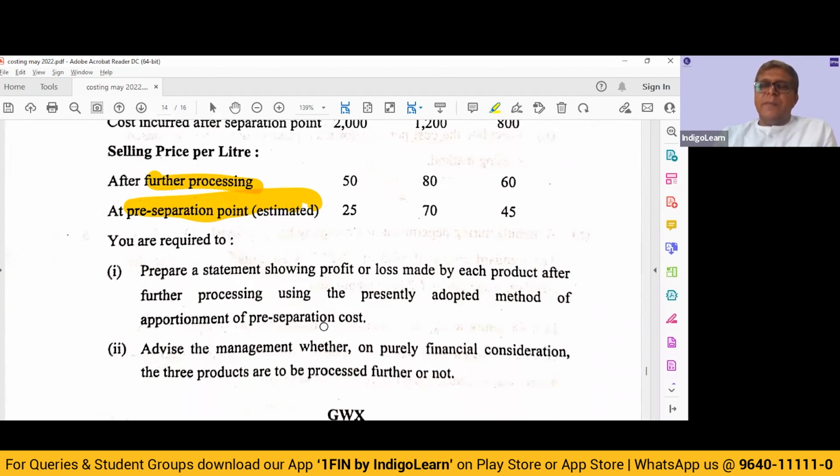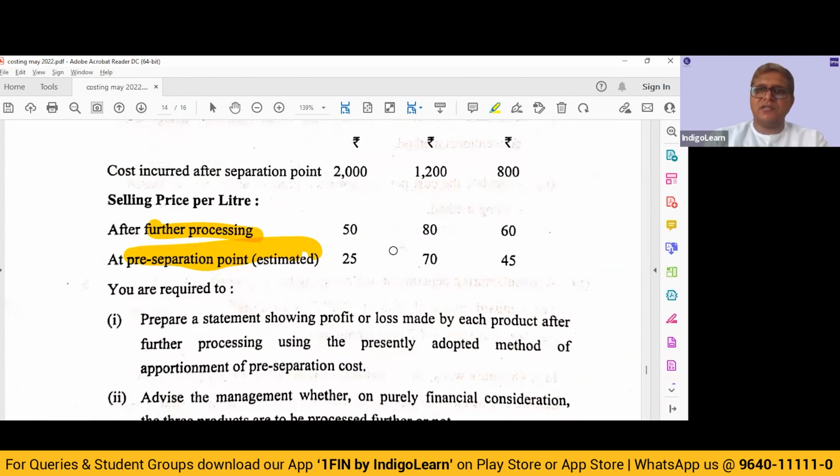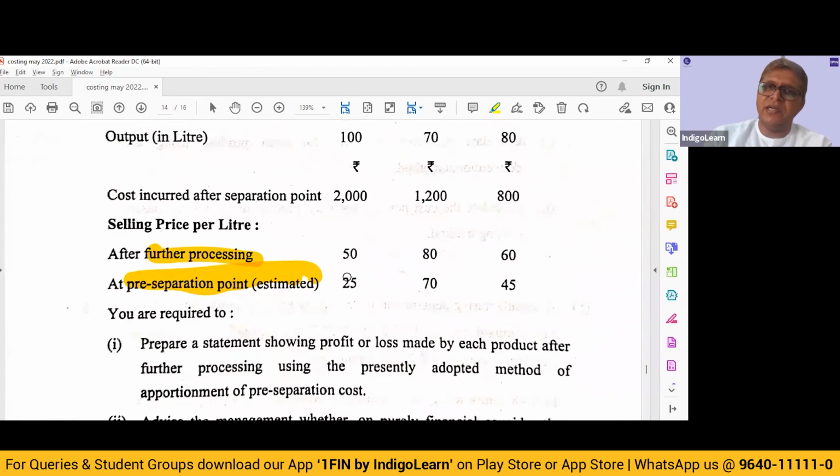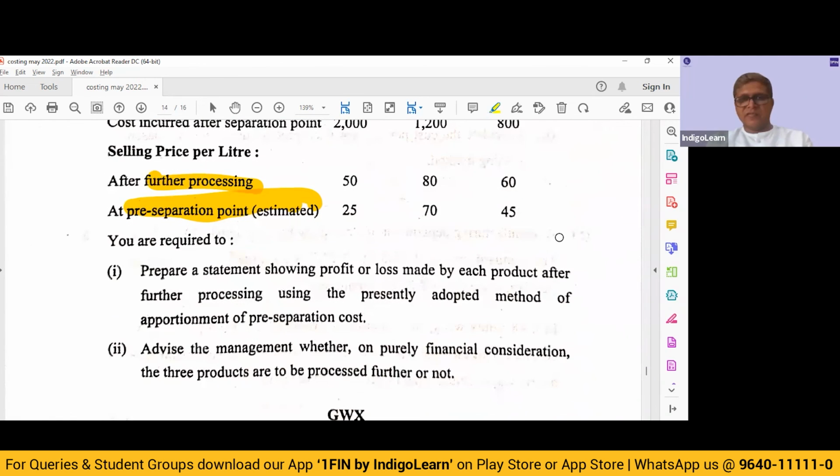You are required to prepare a statement showing profit or loss made by each product after further processing, using the presently adopted method of apportionment of pre-separation cost. So take the revenue, take the pre-separation cost in 10:7:8 proportion, add the cost incurred after the separation point, compare it with the sales revenue, and find out the profitability. Simple question. Advise whether management, on purely financial considerations, should further process the 3 products or not.